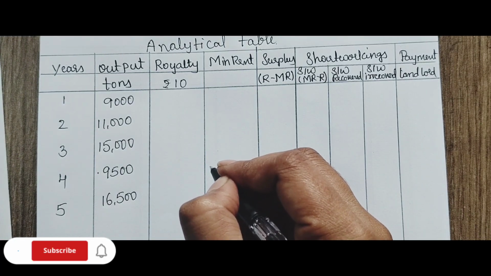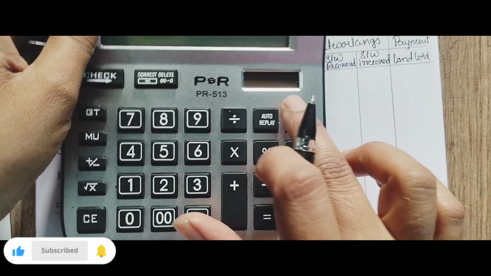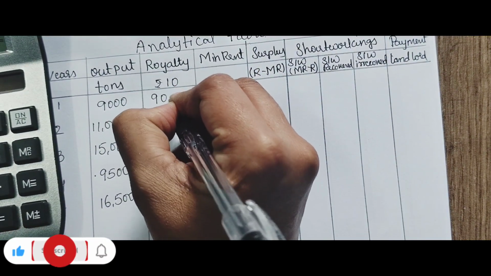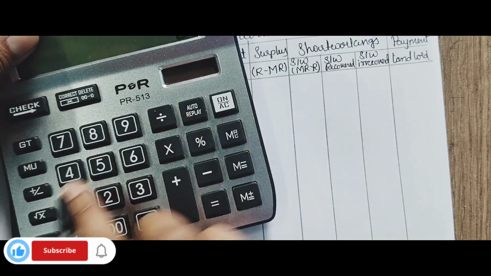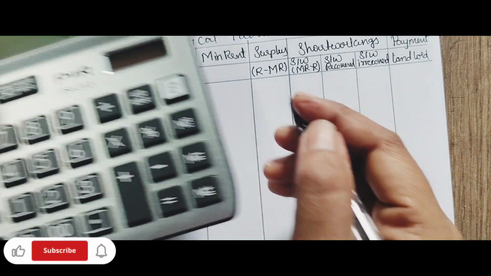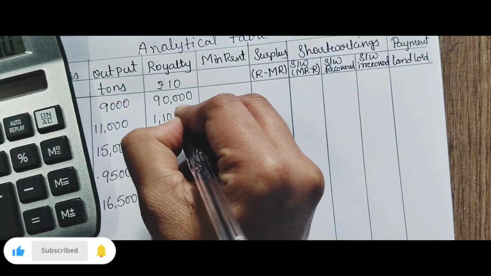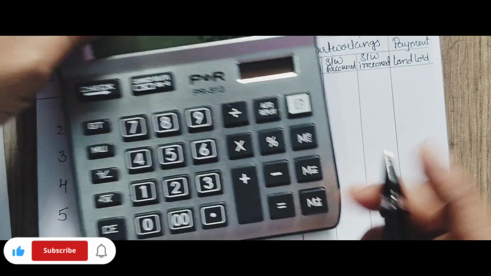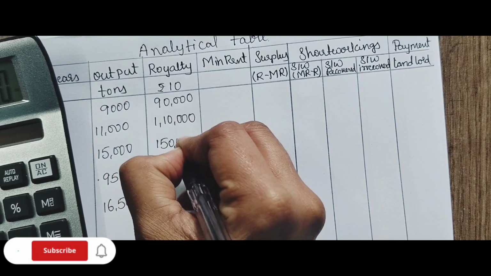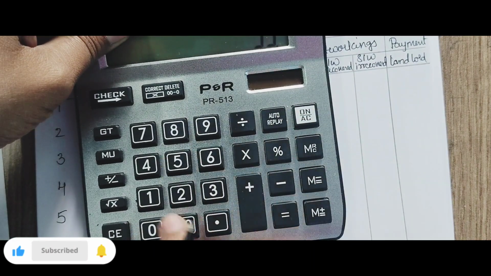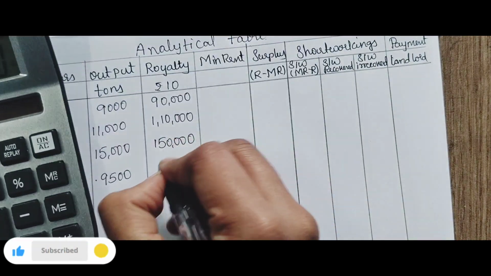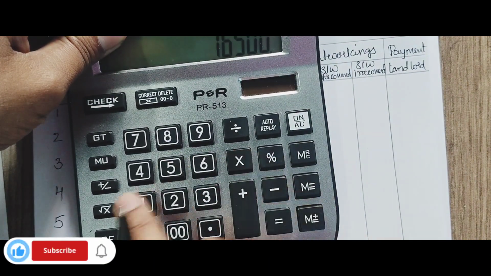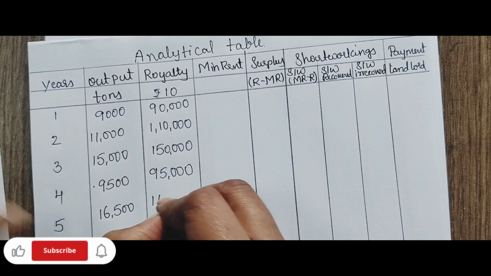Now you need to multiply to find out the royalty. 10 into 9,000 is 90,000. 11,000 into 10 is 1,10,000. 15,000 into 10 is 1,50,000. 9,500 into 10 is 95,000. 16,500 into 10 is 1,65,000.